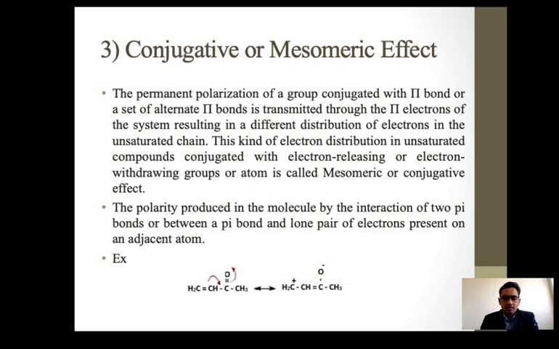This phenomenon is the mesomeric effect. Again, this negative oxyanion returns back, and this double bond shifts here, forming the terminal carbon carbon double bond. We get the alpha beta unsaturated compound back as it was.